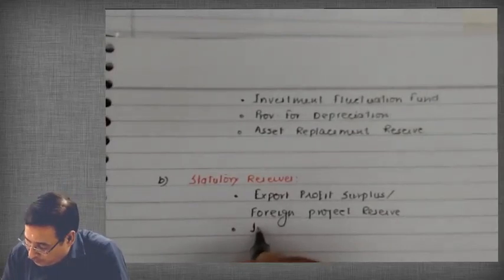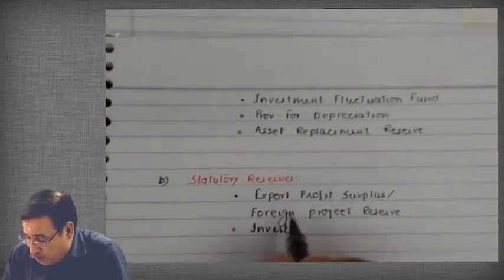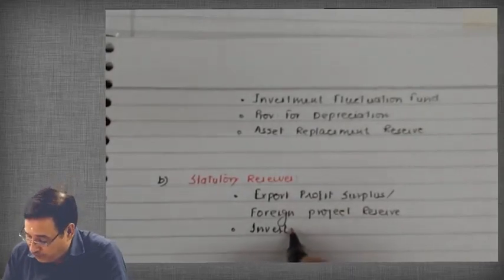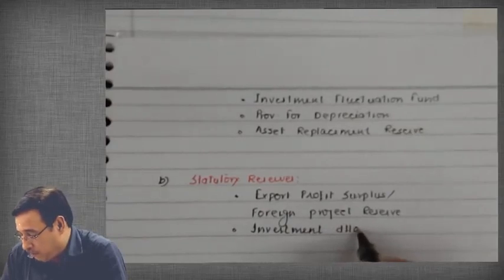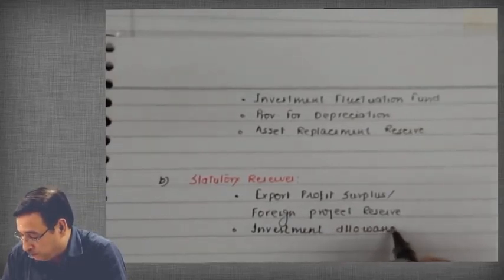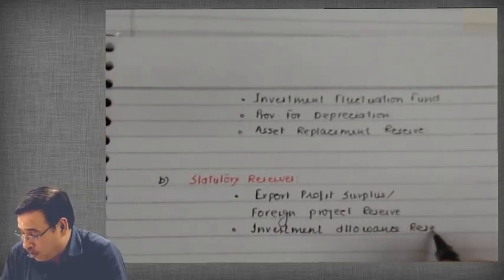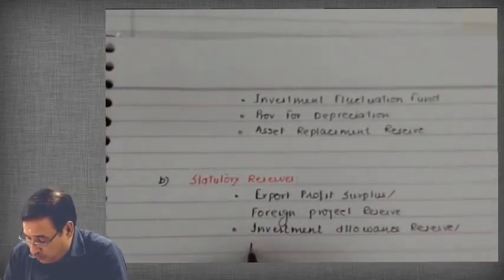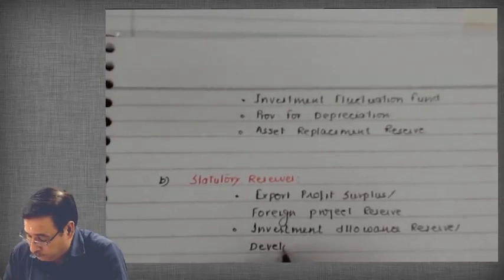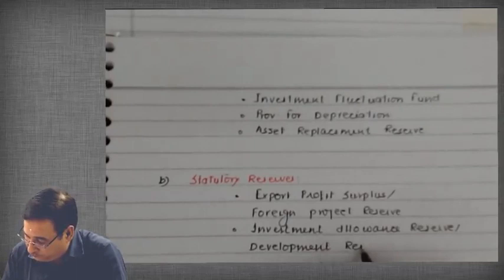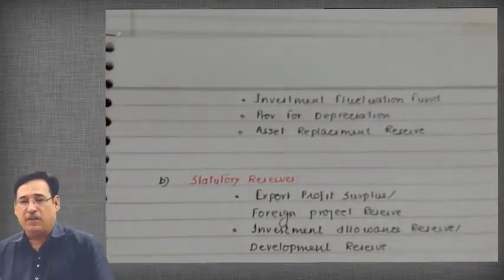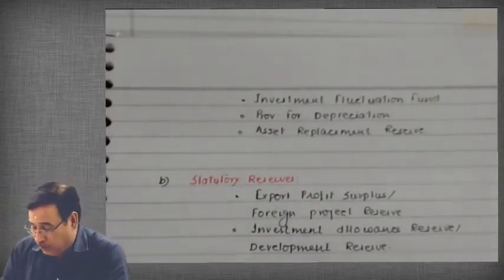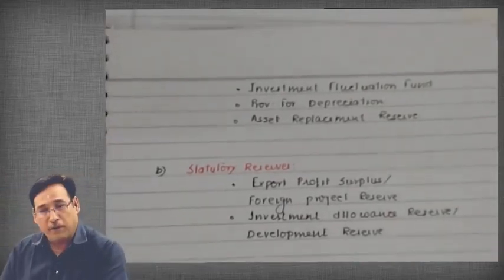Then investment allowance reserve. Earlier there was investment fluctuation fund. Now I am writing investment allowance reserve. Investment allowance reserve is also known as development reserve. Is it clear to you or not? So these reserves you cannot utilize for the purpose of the bonus issue.